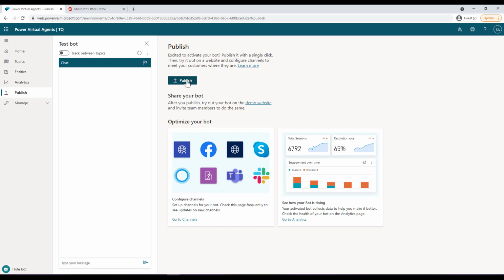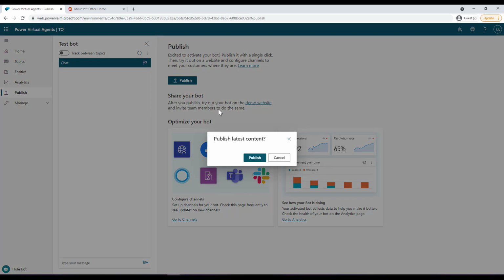And after you publish this, you can try the bot on your website or on the Teams as well. So we can just go ahead and click on publish and it will ask you, do you want to publish or not? And you can go ahead and click on publish as well.